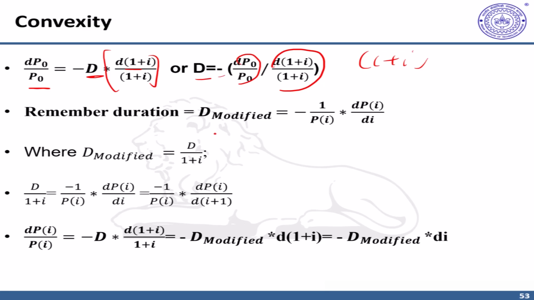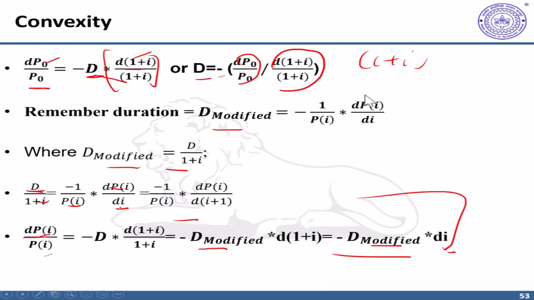We also define modified duration, D modified, as 1 upon Pi into dPi upon Di. Or in other words, D modified is D upon 1 plus I. To put it otherwise, D upon 1 plus I is nothing but d of Pi upon Pi upon Di. This is also the same as D of 1 plus I. Now, we also know that this dPi upon Pi we can write as minus D into d of 1 plus I upon 1 plus I. In the form of D modified, it becomes D modified into d of 1 plus I. So this was the typical relationship of price changes dPi upon Pi with D modified into di that we already know. Let us define